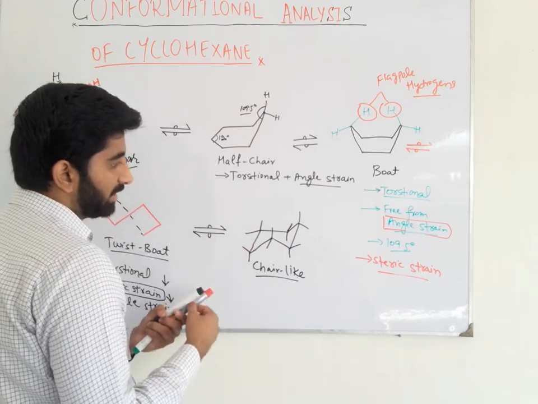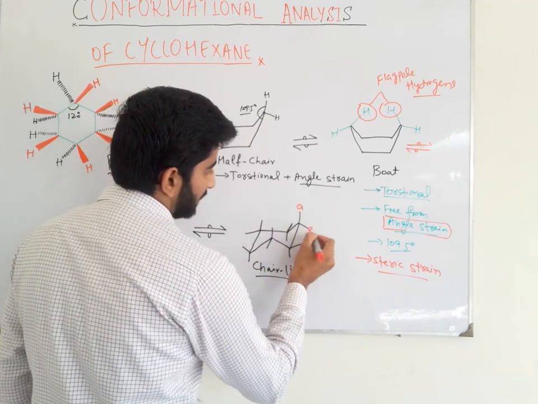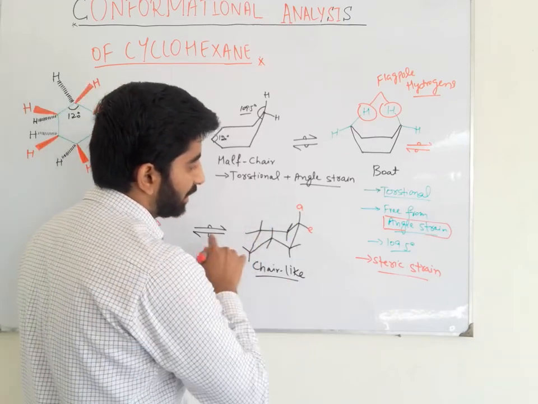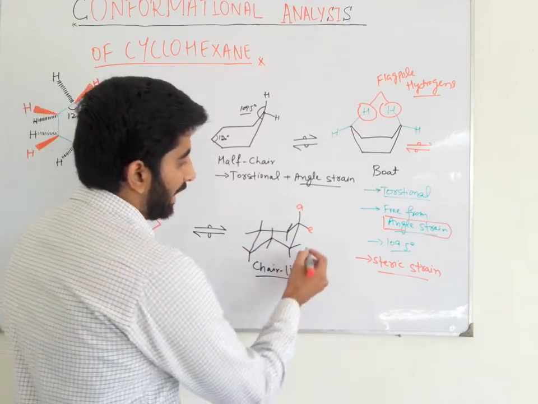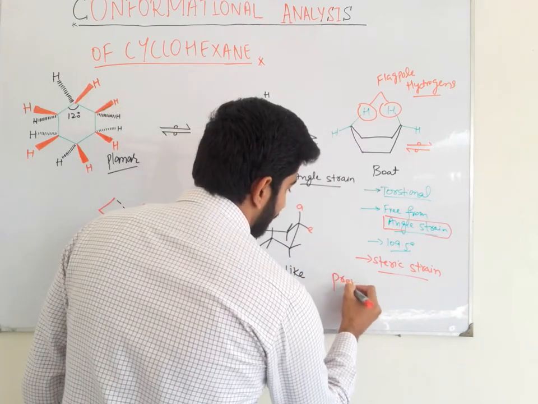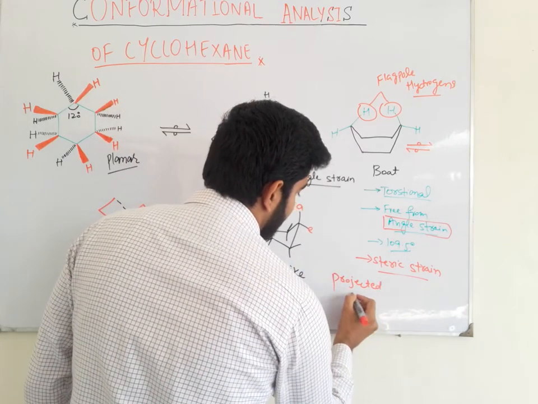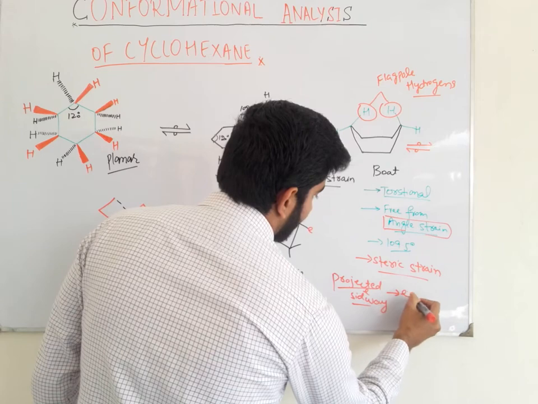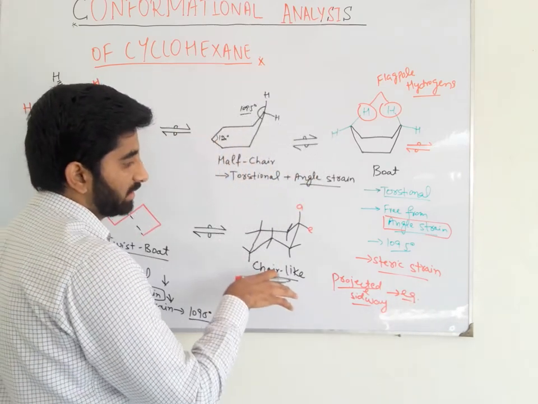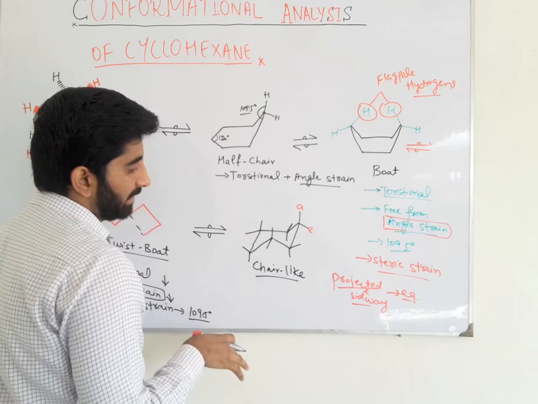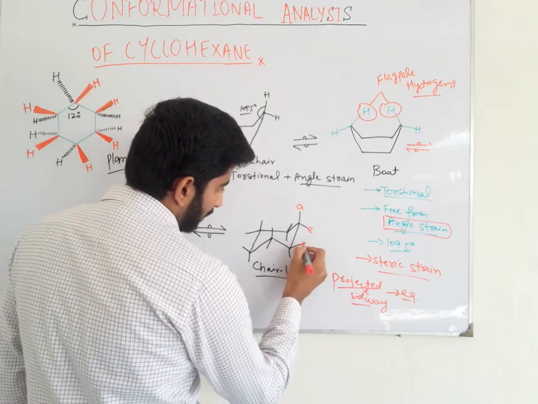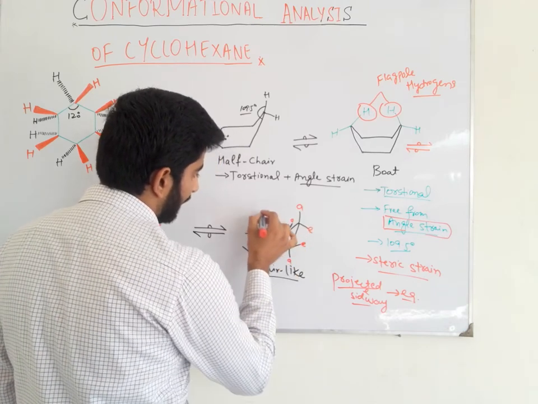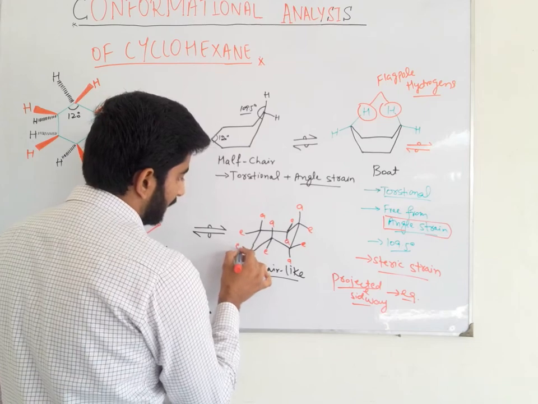There are two types of bonds present. These bonds are called axial bonds, and these are called equatorial bonds. What are axial and equatorial bonds? The bonds that are perpendicular to the plane of the ring are called axial bonds, and the bonds that are projected sideways, along the plane of the ring, are called equatorial bonds. Equatorial bonds are more stable compared to axial bonds. These are equatorial, axial, equatorial, axial, and so on.